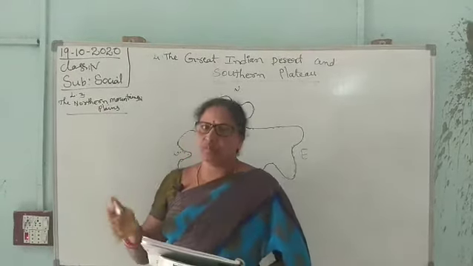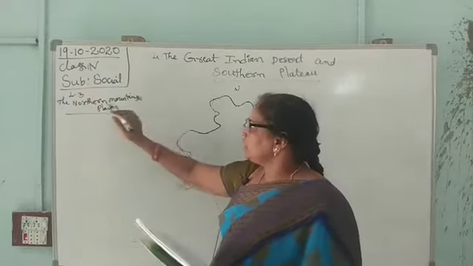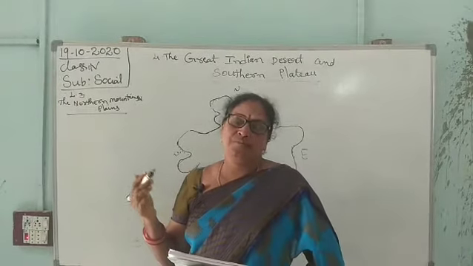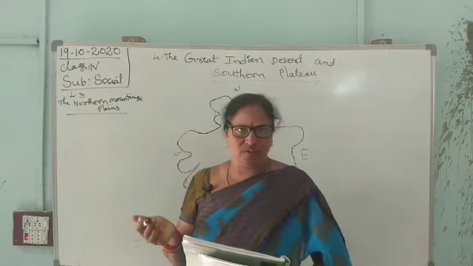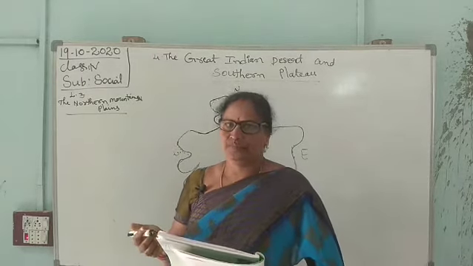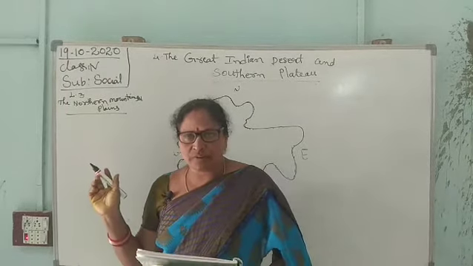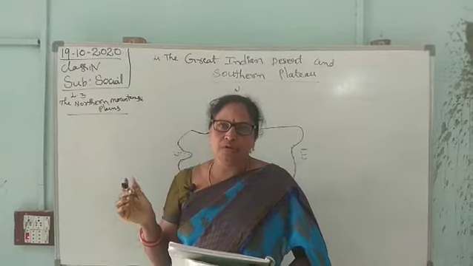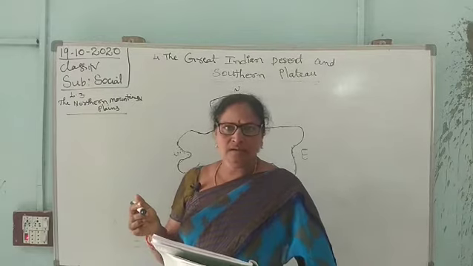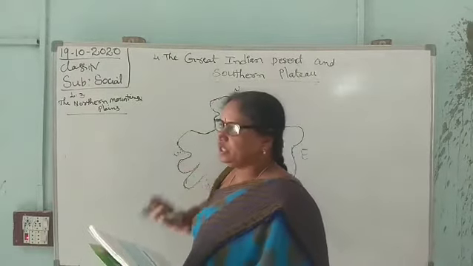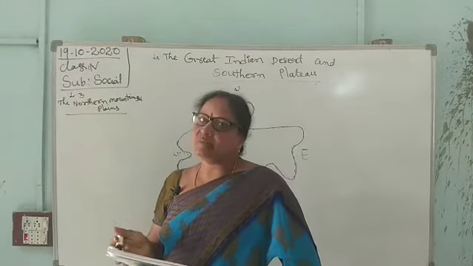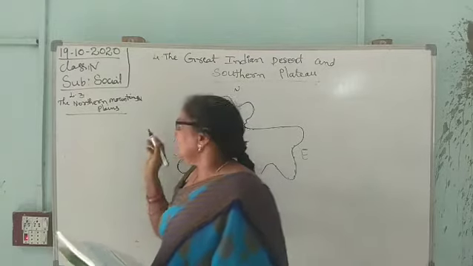And the northern plains are located to the south of the northern mountains. In the northern plains, so many rivers are flowing. What are the river basins here? Ganga, Yamuna, Brahmaputra, and Sutlej. Which rivers are flowing through the northern plains? Ganga, Yamuna, Brahmaputra, Indus, and Sutlej. These are the northern plains. These also are divided into three parts: Ganga basin, Brahmaputra basin, and the Sutlej basin.